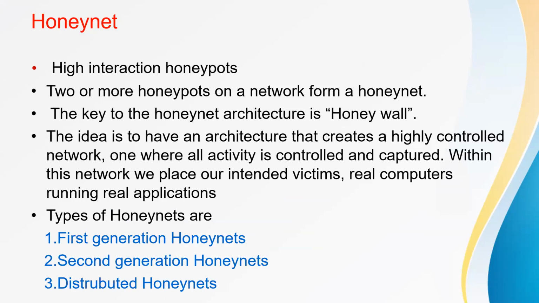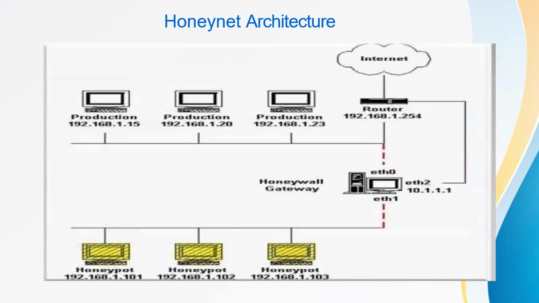Any traffic going to or from the honeypots first must go through the honey wall, which consists of three phases, which is shown in the figure. That is ETH0, ETH1, and ETH2, where ETH0 and ETH1 are what separate our honeypot from everything else. These are bridged interfaces which have no IP stack. And the third is ETH2, which is optional.